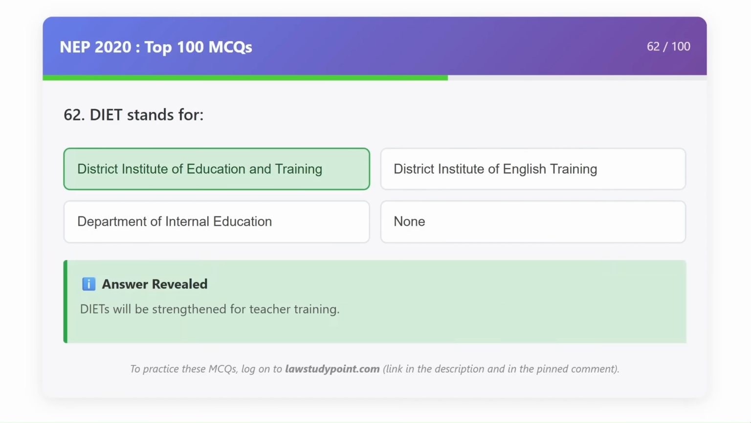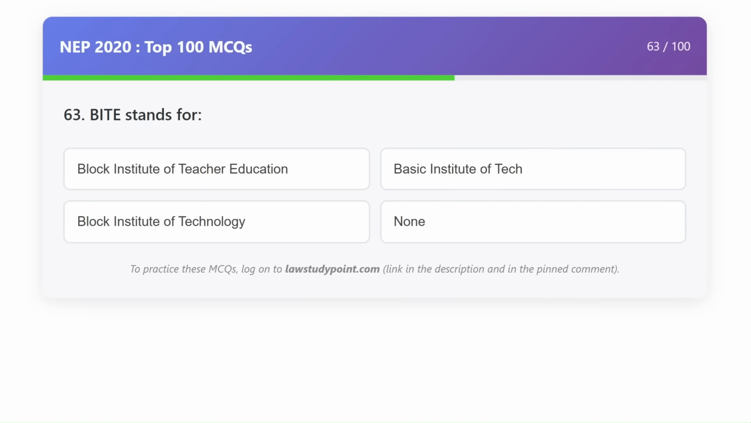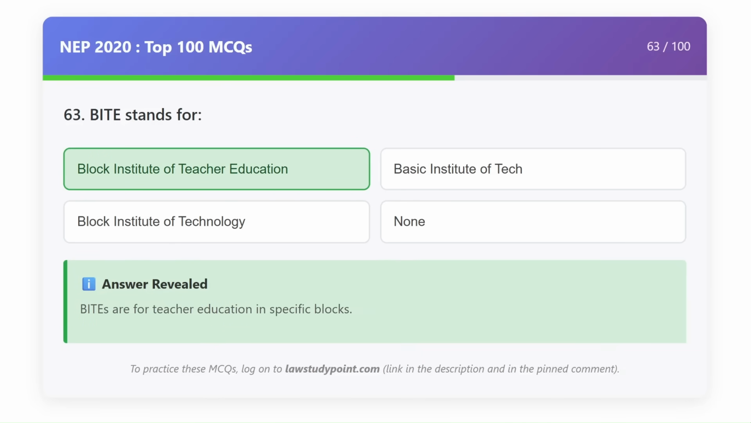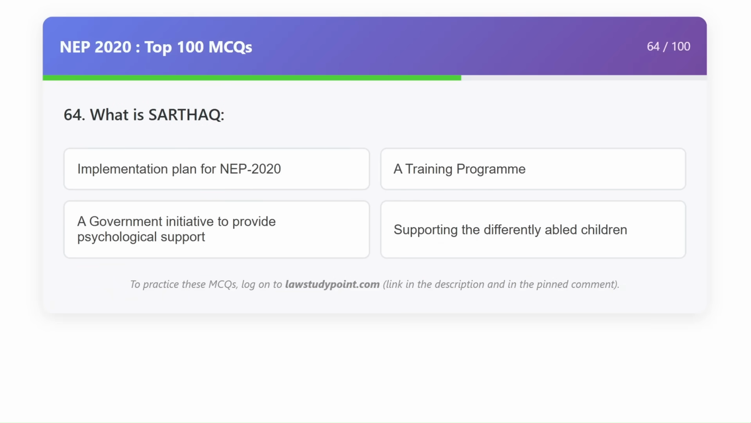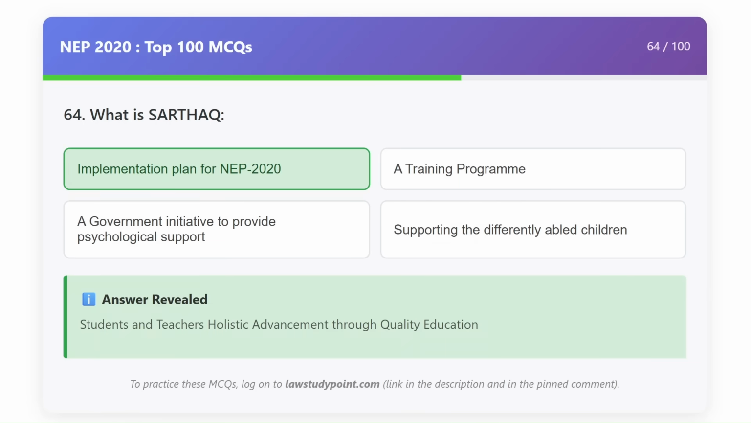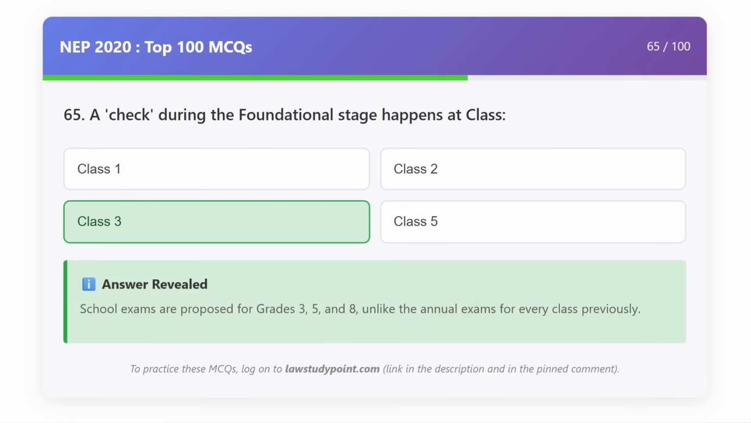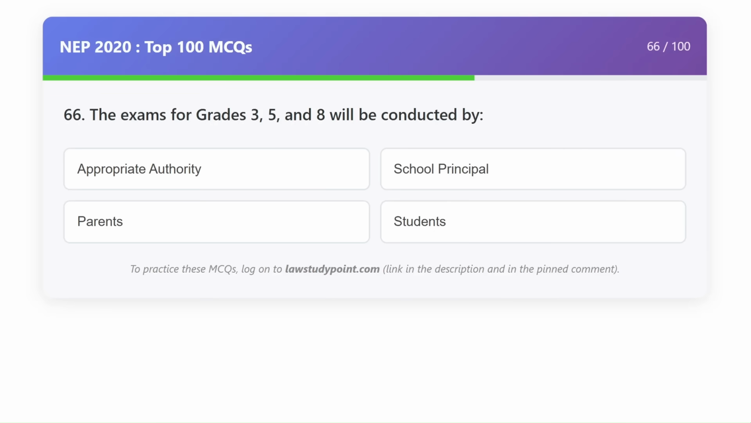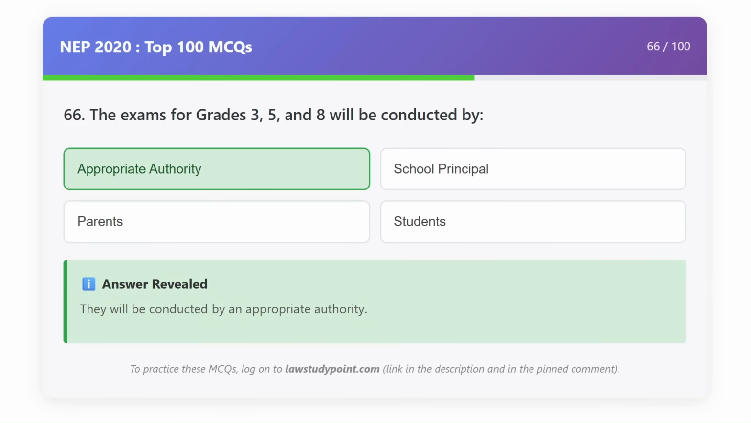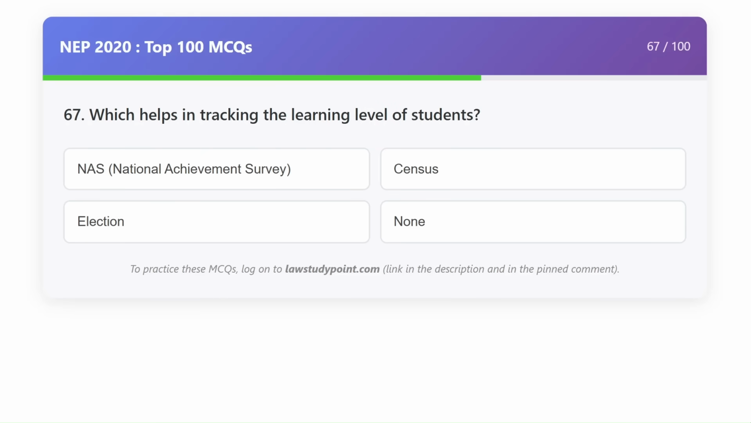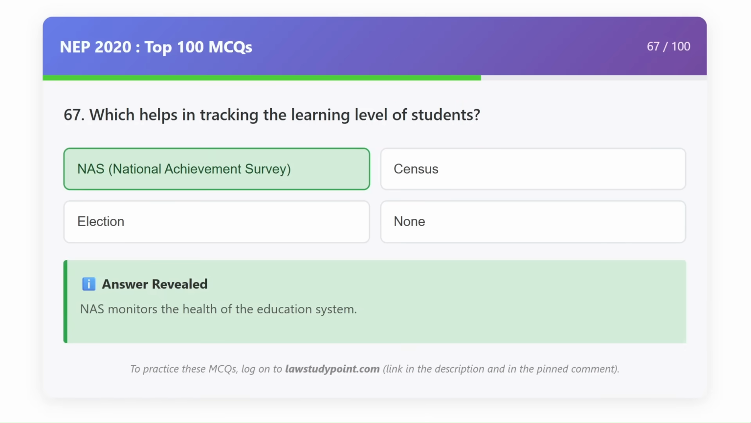DIET stands for District Institute of Education and Training. BITE stands for Block Institute of Teacher Education. What is SARTHAQ? Implementation Plan for NEP 2020. A check during the foundational stage happens at Class 3. The exams of grade 3, 5 and 8 will be conducted by appropriate authority, which helps in tracking the learning level of students. NAS, National Achievement Survey.